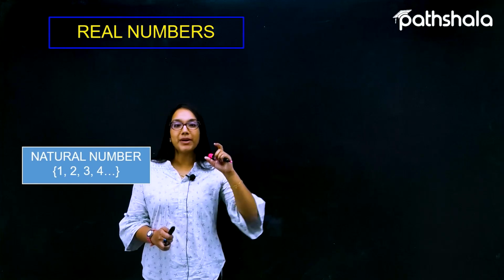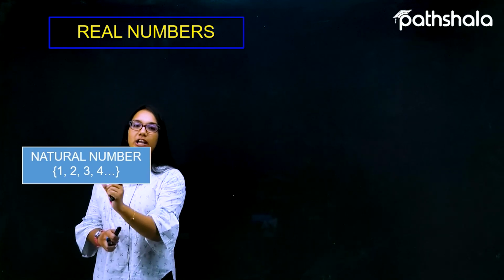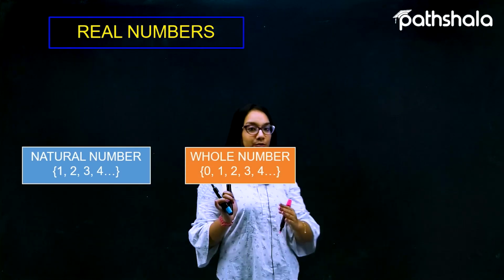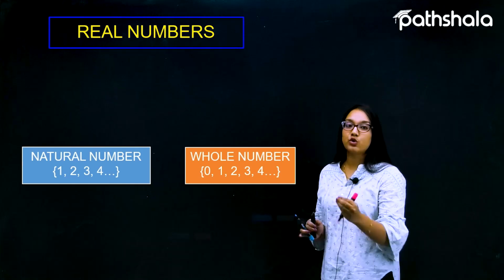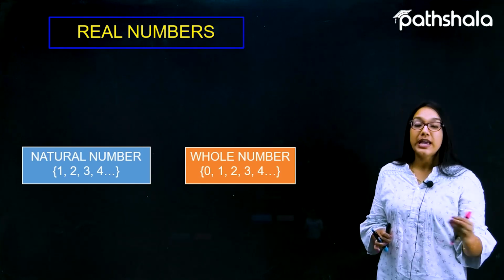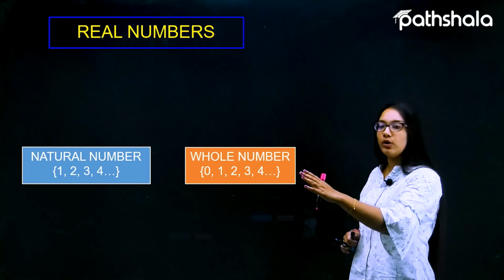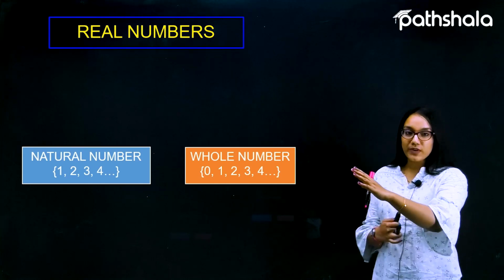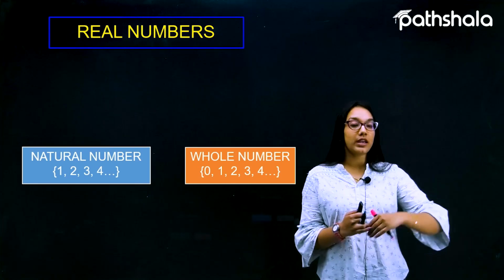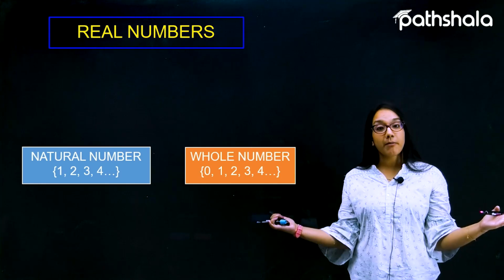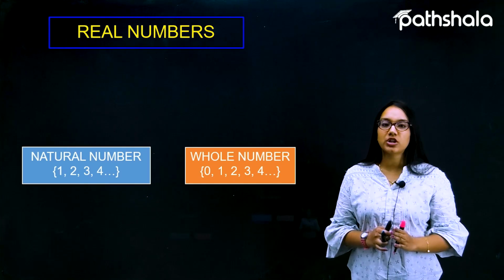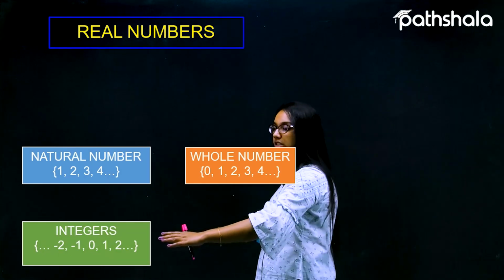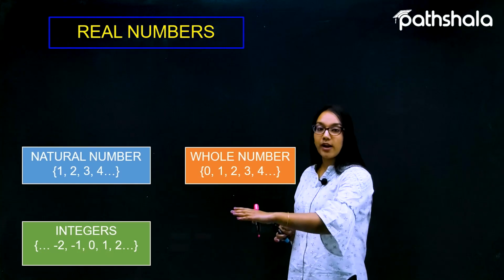When the number 0 gets added to this collection, the collection is called a collection of whole numbers. So a collection in which the elements are 0, 1, 2, 3, 4, 5 and so on is called a collection of whole numbers. Now let's talk about the positive as well as the negative numbers. Suppose we have a collection in which there are positive numbers, negative numbers and 0 within. Such a collection is called a collection of integers. So a collection in which we have positive as well as negative as well as 0 are called integers.